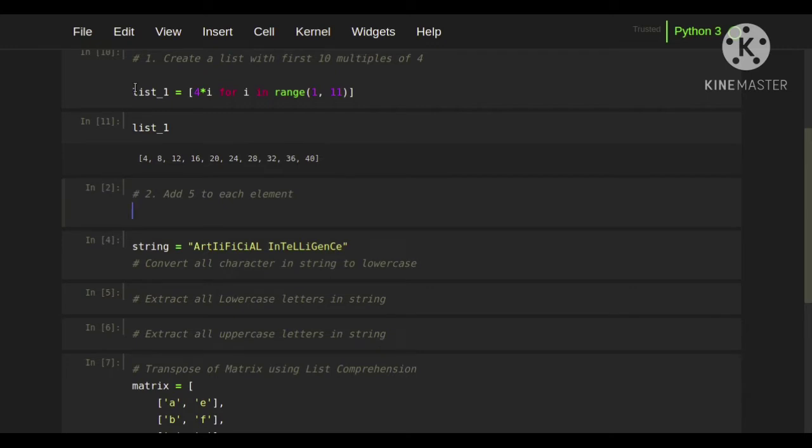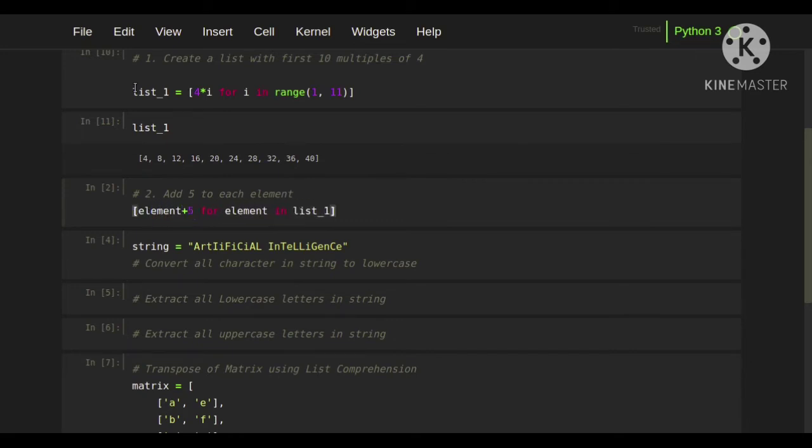For this also we are going to use list comprehension. For using list comprehension we first need to open the square brackets, and then we are going to iterate through this list: for element in list 1, and then we are going to add 5 to each element in this list, so element plus 5.